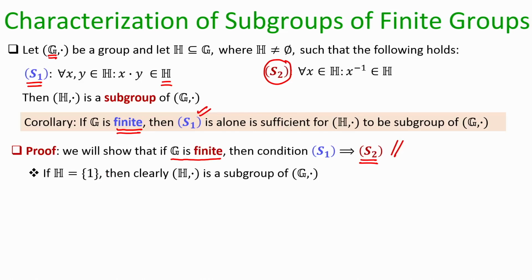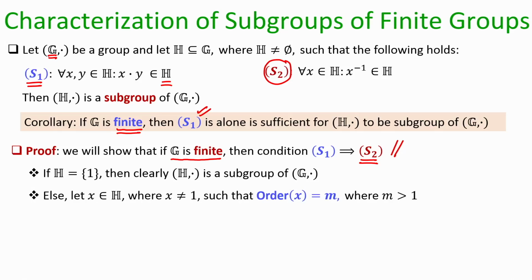The operation dot will be associative anyhow in H. The inverse of the identity element will be the identity element itself, and anyhow the identity element is present in H. So, it trivially constitutes a subgroup. I do not have to check S1 and S2.